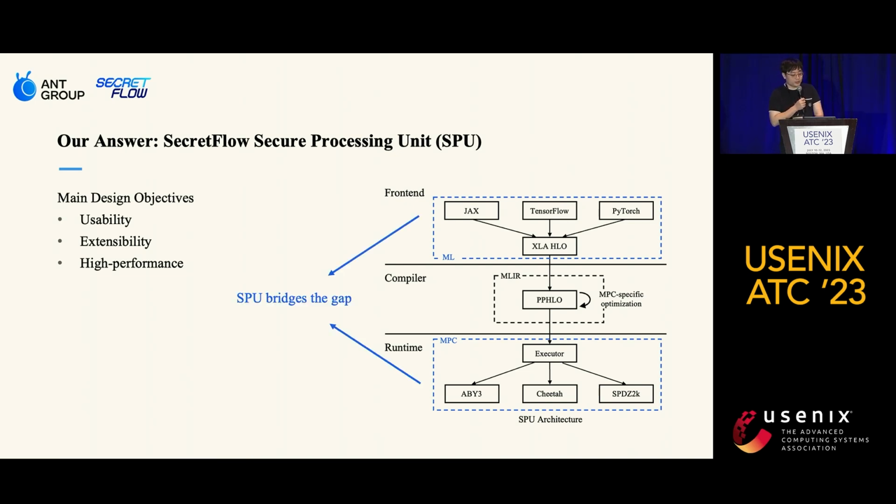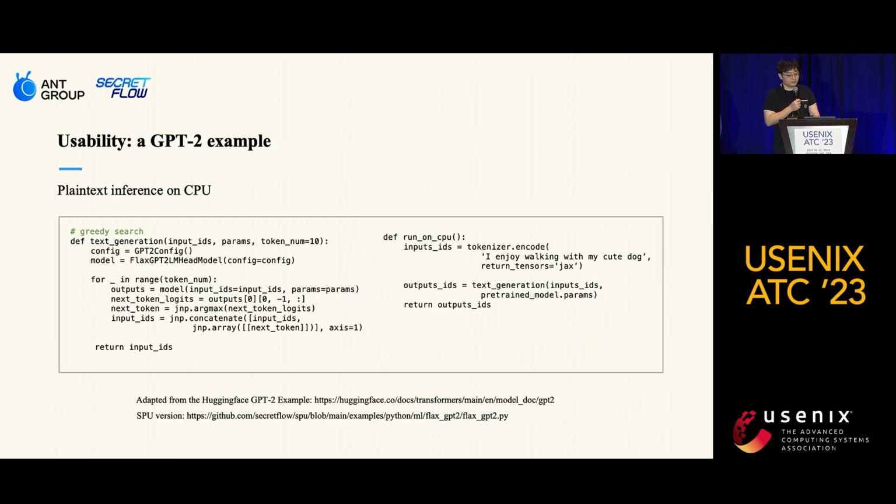So we can say SPU acts as a bridge that brings the ML world and the MPC world together with a user-friendly and extensible high-performance framework. It enables users to harness the power of privacy-preserving computation without compromising.